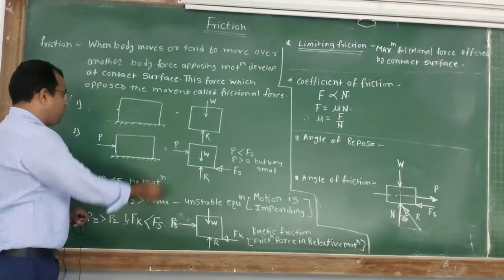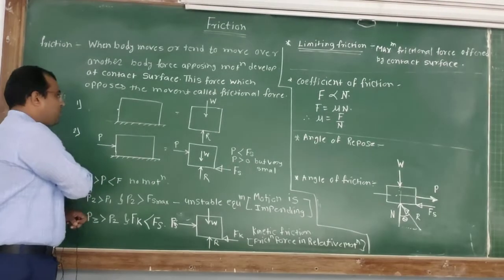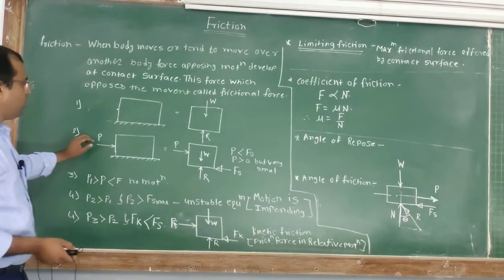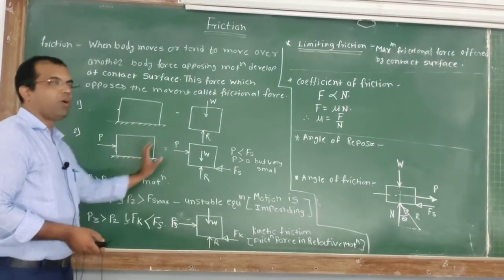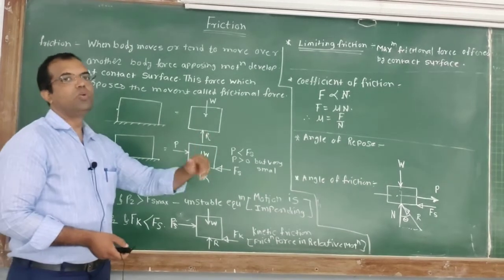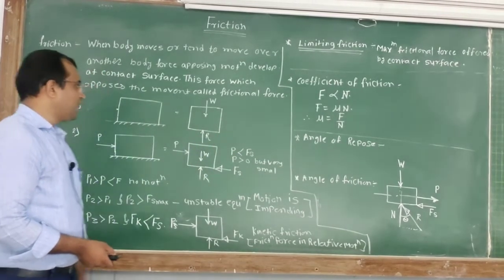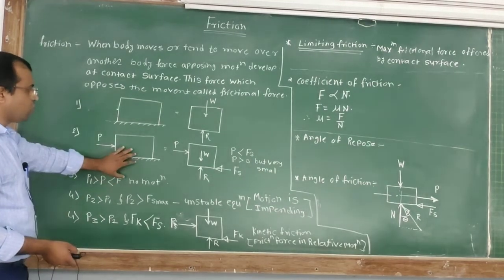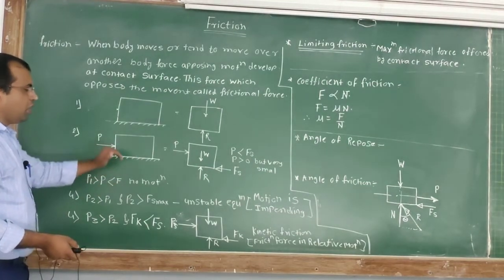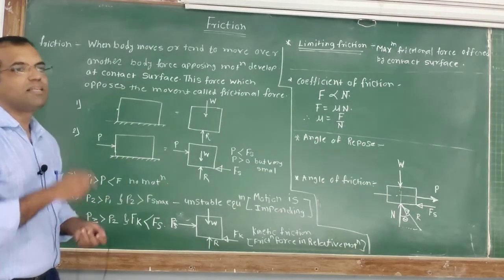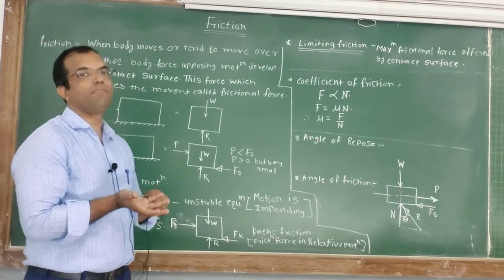If you observe the second figure, I have applied one force to this body. I want to pull or push this body towards the right. If you zoom in on the contact surface, you find that there are some irregularities between the two surfaces of contact.